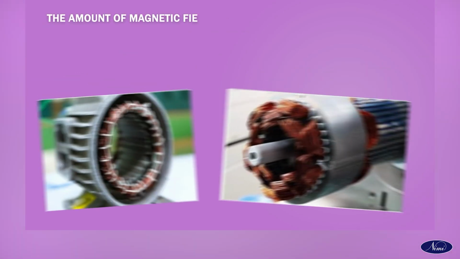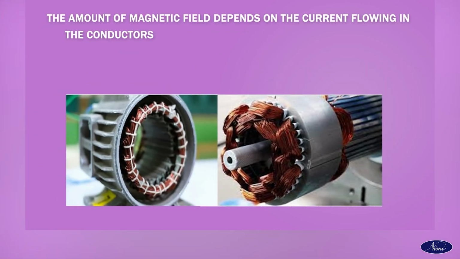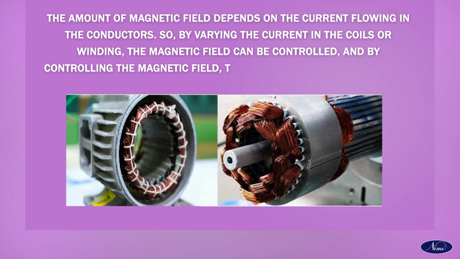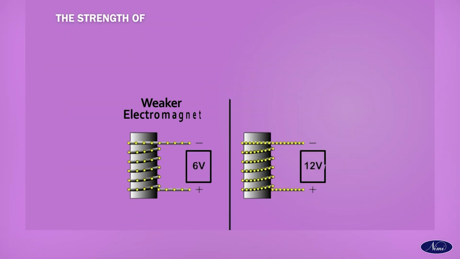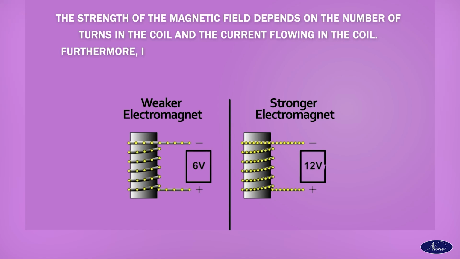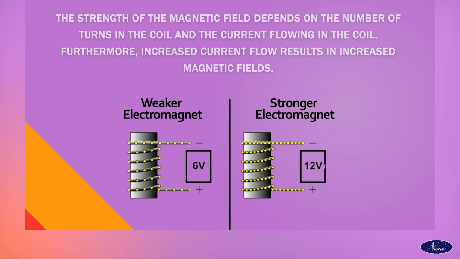The amount of magnetic field depends on the current flowing in the conductors. So, by varying the current in the coils or winding, the magnetic field can be controlled, and by controlling the magnetic field, the parameters of motors can be controlled. The strength of the magnetic field depends on the number of turns in the coil and the current flowing in the coil. Furthermore, increased current flow results in increased magnetic fields.